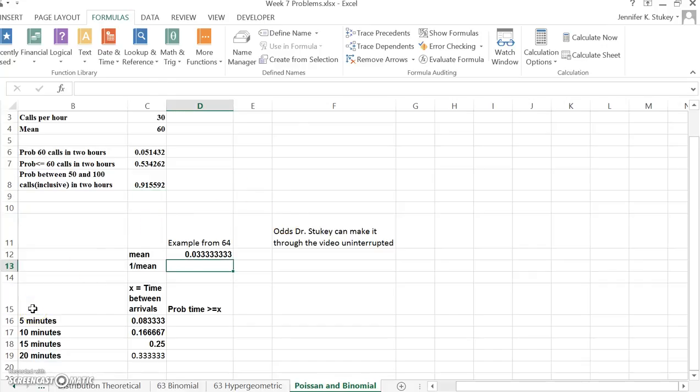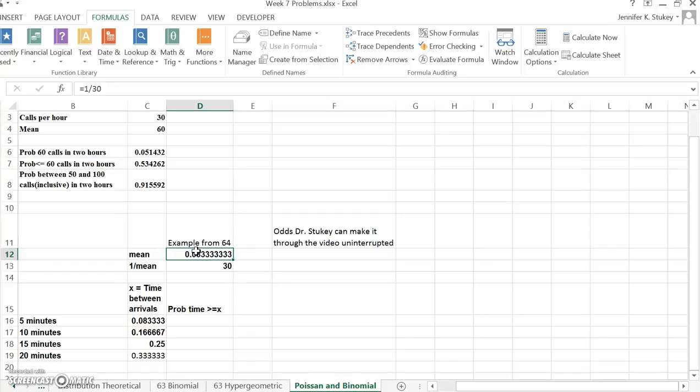Now this same business owner wants to calculate the probability that there will be 5 minutes or more between calls, 10 minutes or more between calls, 15 minutes or more between calls, and I'll do the 20 minutes when I do my own problem. Okay, so here's what we need to do. We're going to use an exponential distribution to do this. And in order to use an exponential distribution, we need to calculate the lambda, which is 1 divided by the mean. So you literally do 1, and you divide that by the mean time between arrivals. Now let's talk about how we calculate the mean time between arrivals if you have to use that at some point.